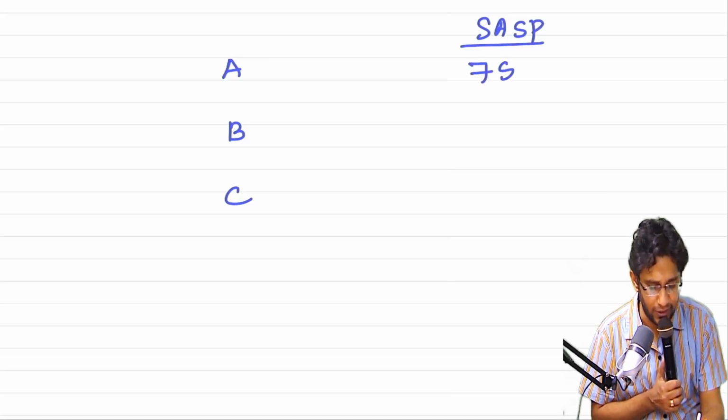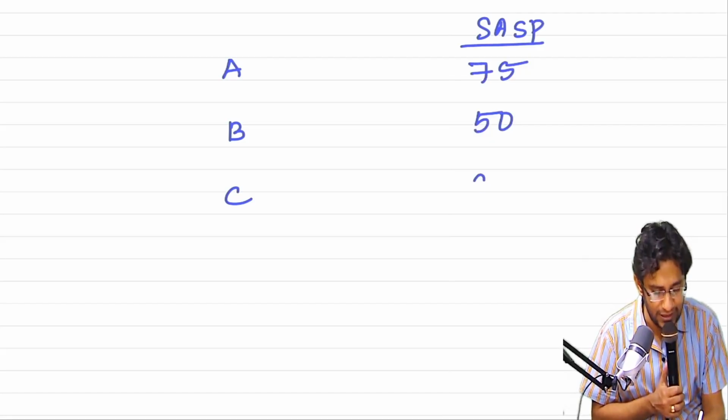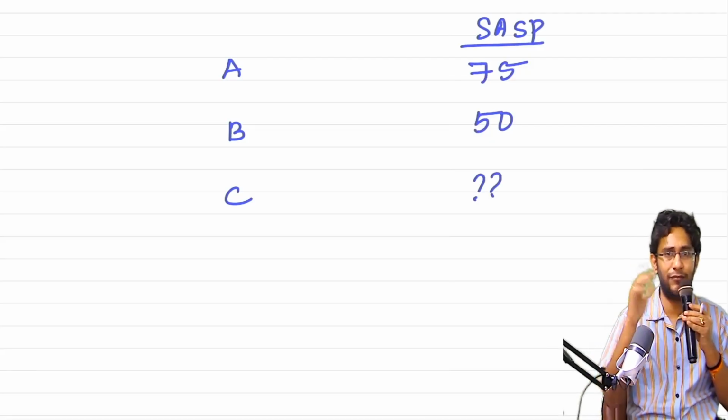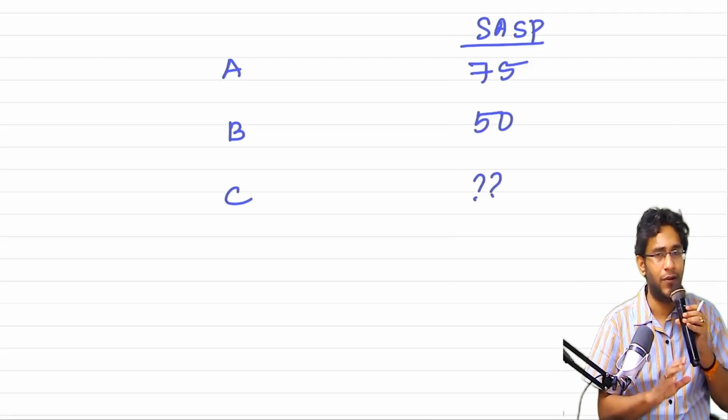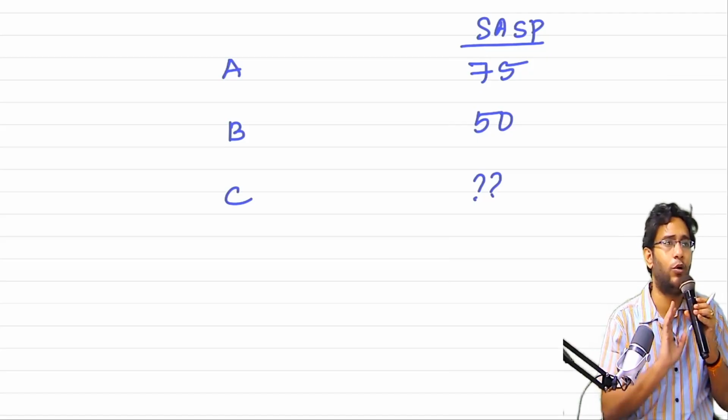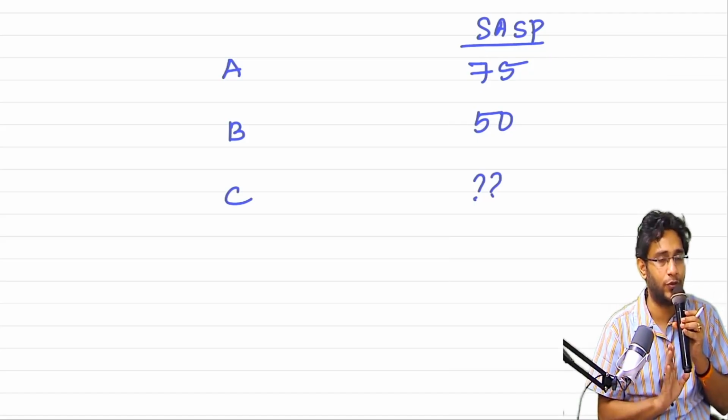The SASP of A is available. The SASP of B I know. C I do not know. I have 3 methods which I can apply. For the time being, I don't want to apply the first or second method. I want to do the balancing figure approach, the residual method.